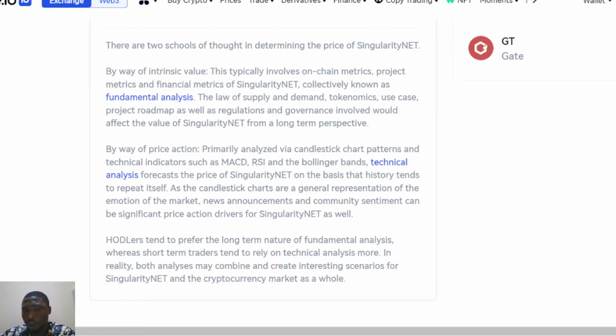So the total supply, what is the all-time high, what is the all-time low, which we've actually looked at. The all-time high was around 0.9, and the all-time low was around 0.002.